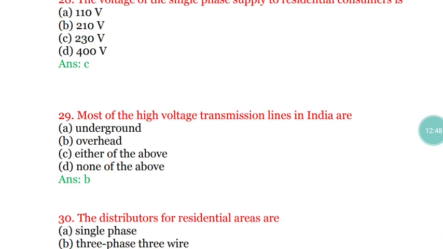Question number 29. Most of the high voltage transmission lines in India are of what type? Underground type, overhead, either of the above, or none of the above. The correct answer is overhead. Most of the high voltage transmission lines in India are overhead lines. Next question, question number 30.